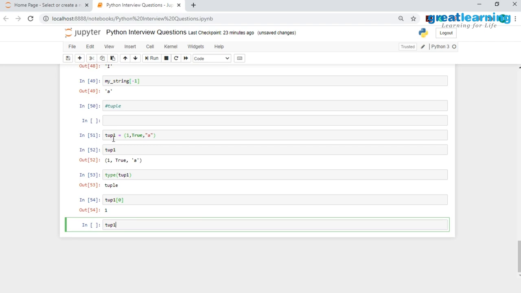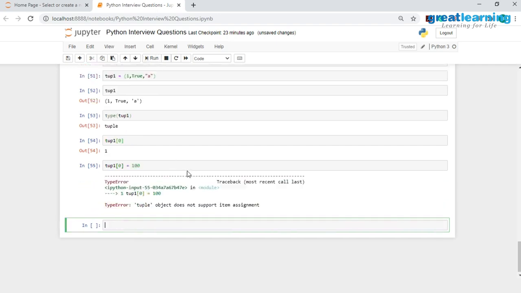So let's say I have these 3 elements, and if I want to change this element from 1 to 100, let me try it out. I'll give index number 0 over here, and I will try to store the value 100 inside this, and you would see that I get an error, and the error states tuple object does not support item assignment because a tuple is immutable.